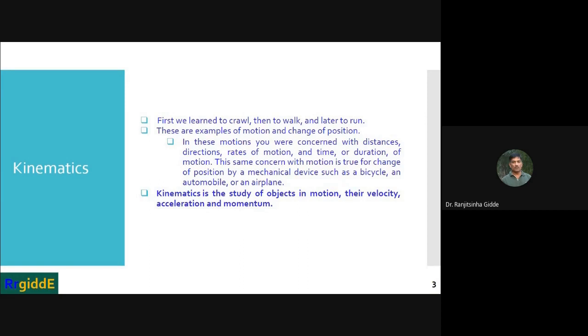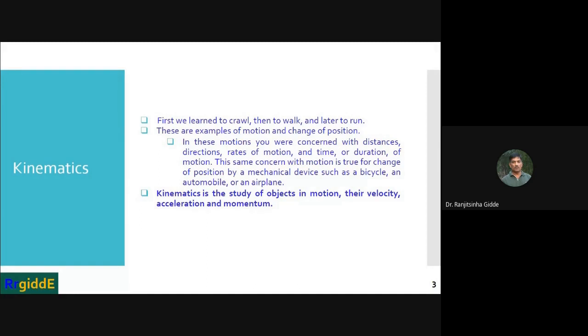So whatever the study, it is related to the motion and rate of the motion. So in a nutshell, kinematics is the study of objects in motion, their velocity, their acceleration and their momentum.